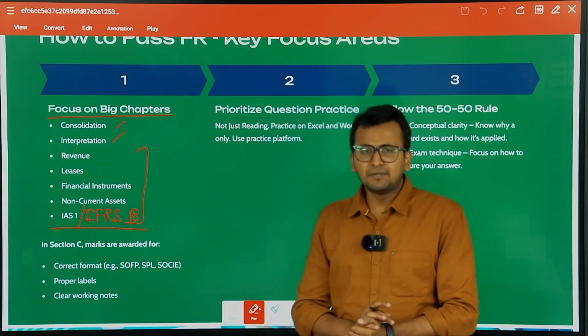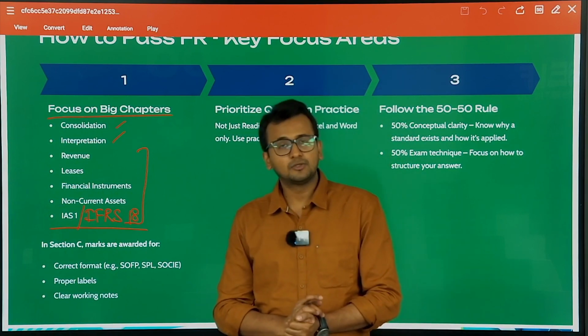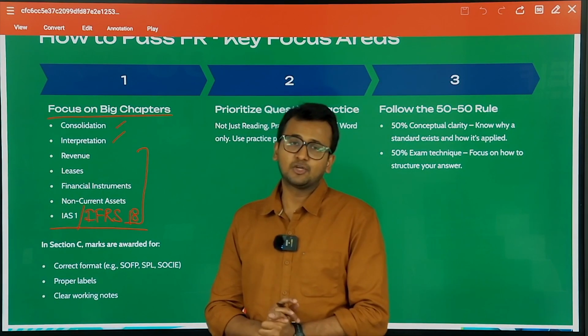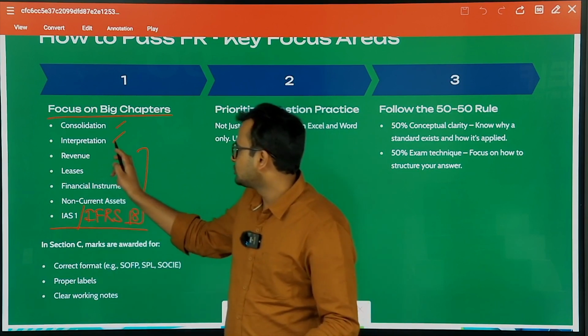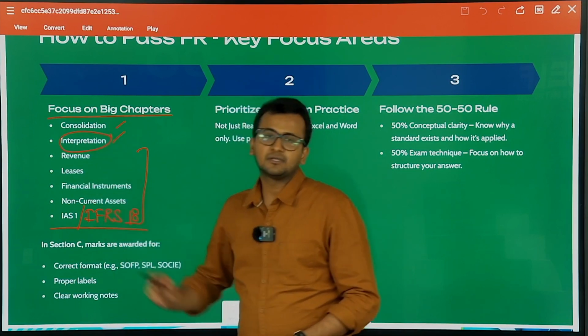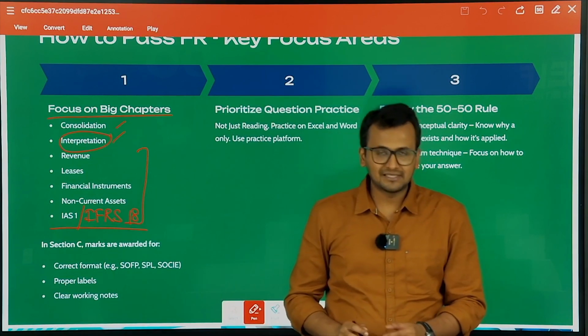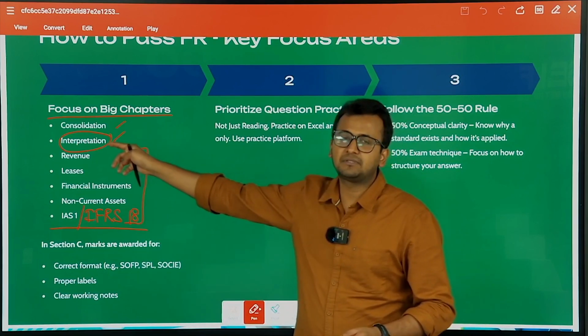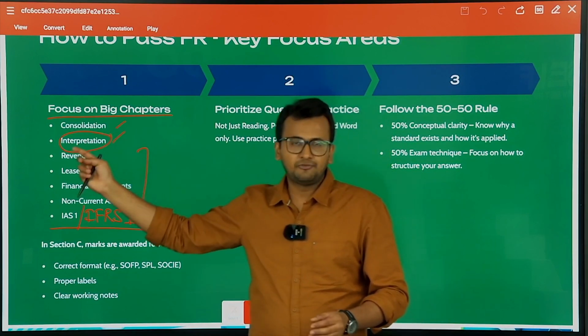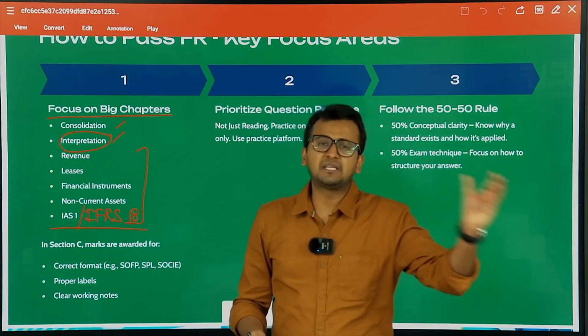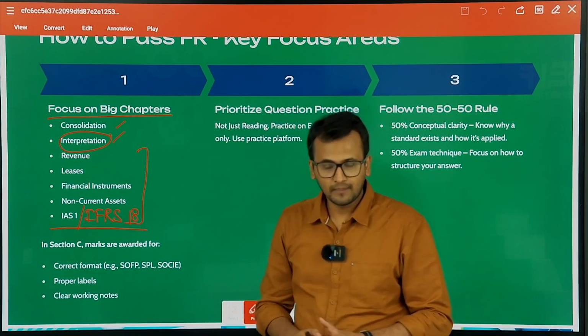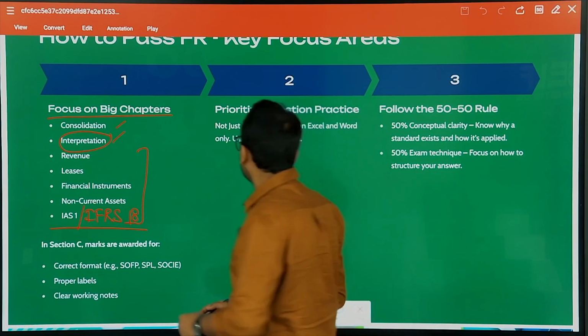But does that mean that we can ignore the other chapters? No, we cannot, because if we ignore those, then you will not be able to cover this important chapter, interpretation. So basically this is an important chapter, but this is only relevant if you cover the previous chapters before this also.